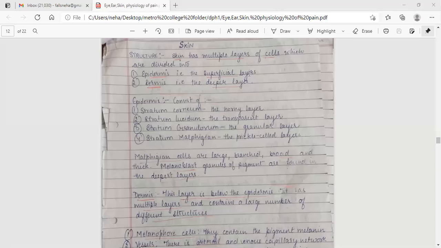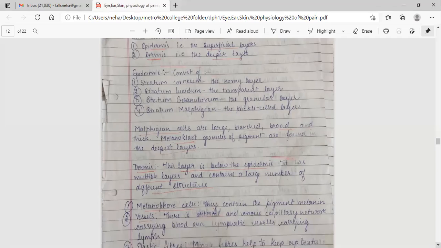Now we study again in the notes, like the epidermis I'm discussing. It consists of stratum corneum, the horny layer, and the stratum lucidum, the transparent layer. Stratum granulosum, the granular layer, and the stratum malpighium, the prickle cell layer. Malpighian cells are large, branched, broad, and thick. Melanoblast granules of pigment are found in the deepest layer.